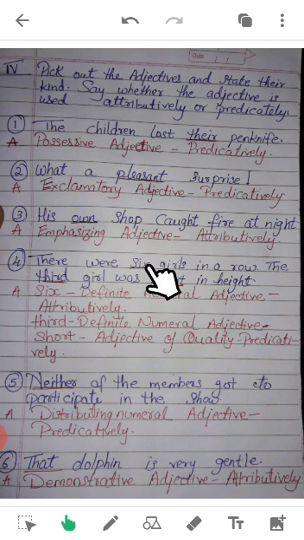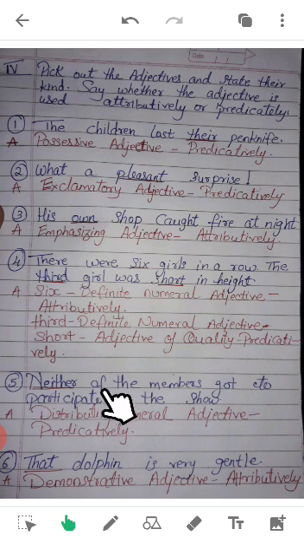So six, number six, is a definite numerical adjective that shows the number. So it is a numerical adjective, attributively. And third is also a number, a definite number, a numerical adjective. And short is an adjective of quality. The girl is short, so it is showing the quality of that girl, so it is predicatively.